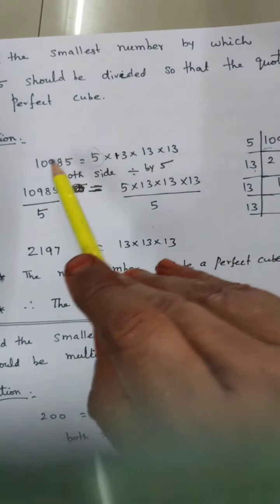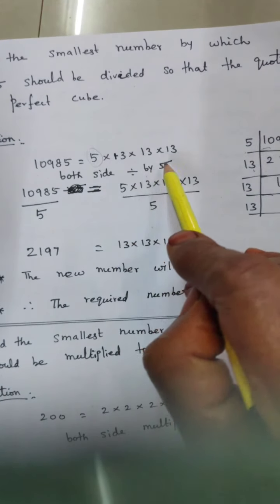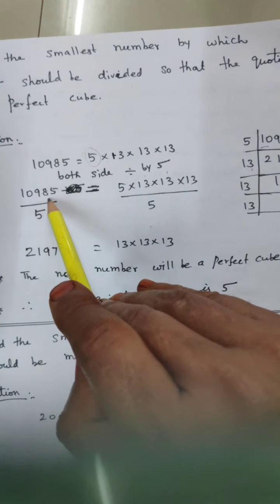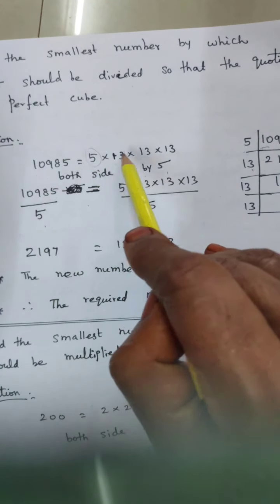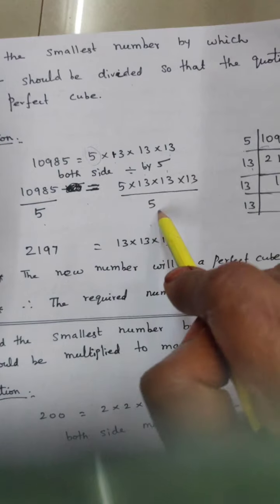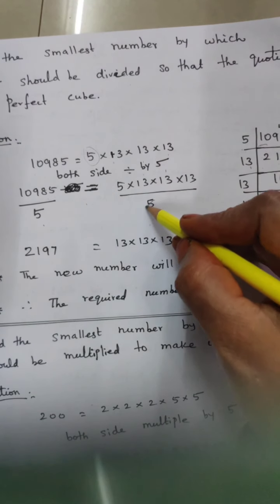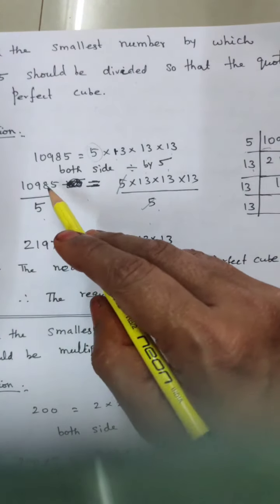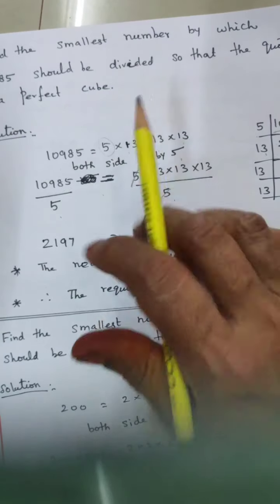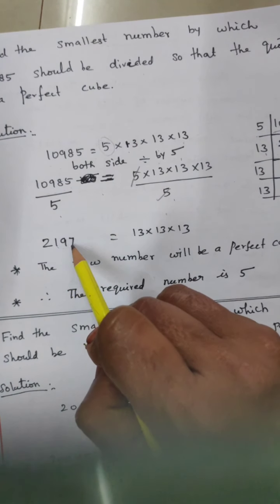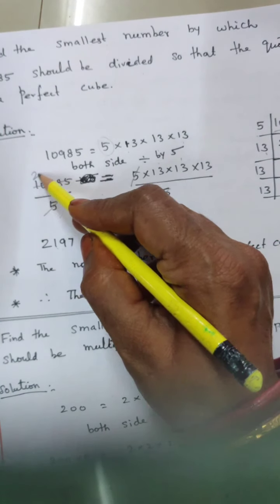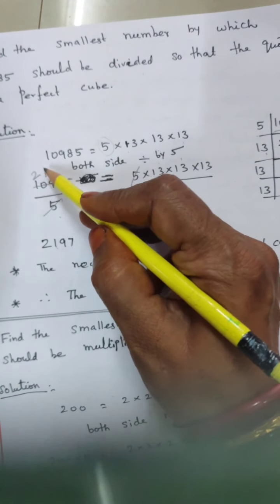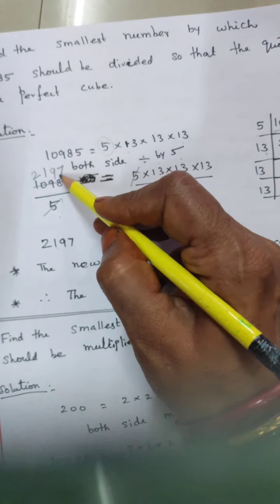So on both sides, you divide by 5. 10,985 divided by 5 is equal to 5 into 13 into 13 into 13 divided by 5. This 5 you cancel. This number divided, what is the answer? 2197. 1 5 is 5, 2 5s are 10, 1 5 is 5, 9 5s are 45, 7 5s are 35.